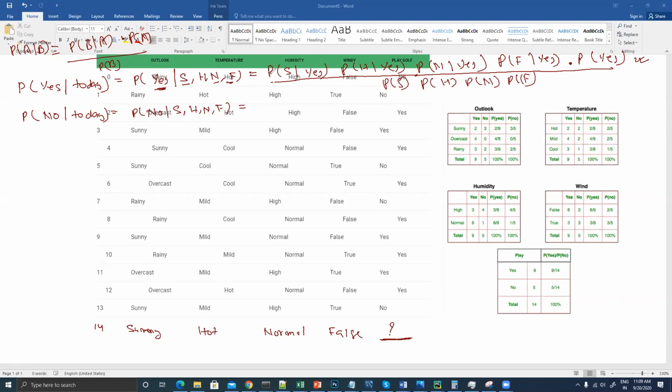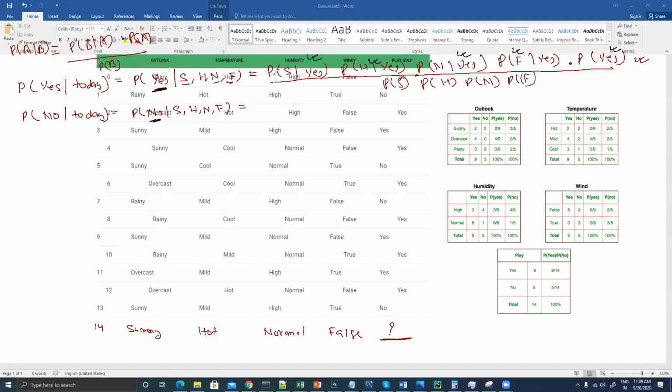Now, this is the answer that I'm looking for. If somehow I have all of these values from our data set, I will be able to perform this operation. I will be able to tell you what the probability is that it will be yes, and what the probability is that it will be no. So what is the probability of yes and what is the probability of no?